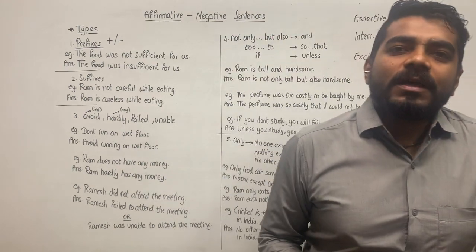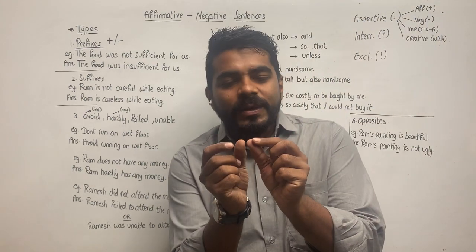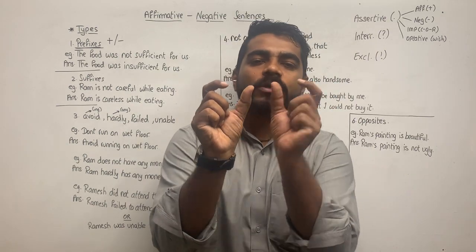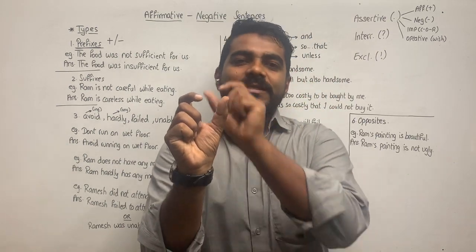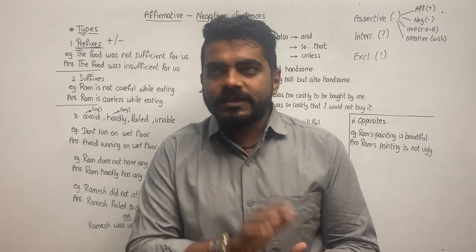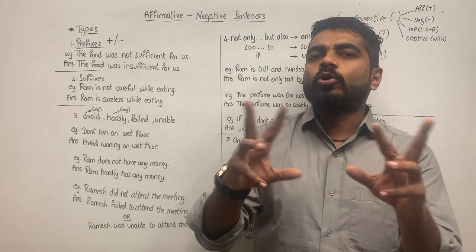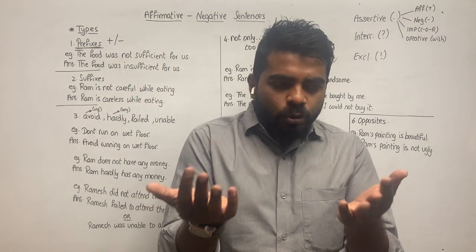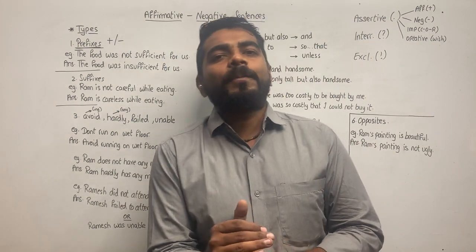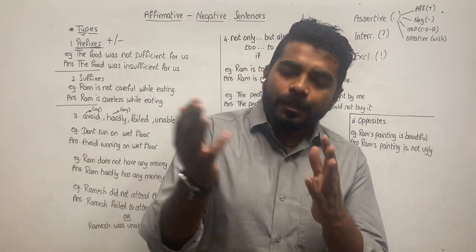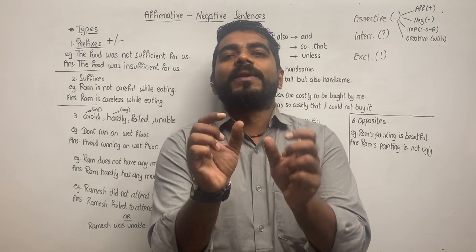Now what is a prefix? A prefix is a word which is added before some other word. Like say for example, not possible are two words. If I want to change it to one word, it will become impossible. So this im, which I have added before possible, is called a prefix.